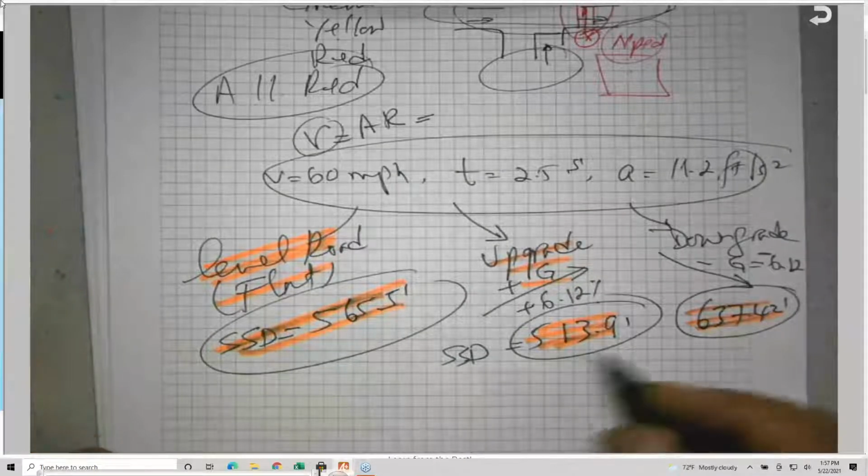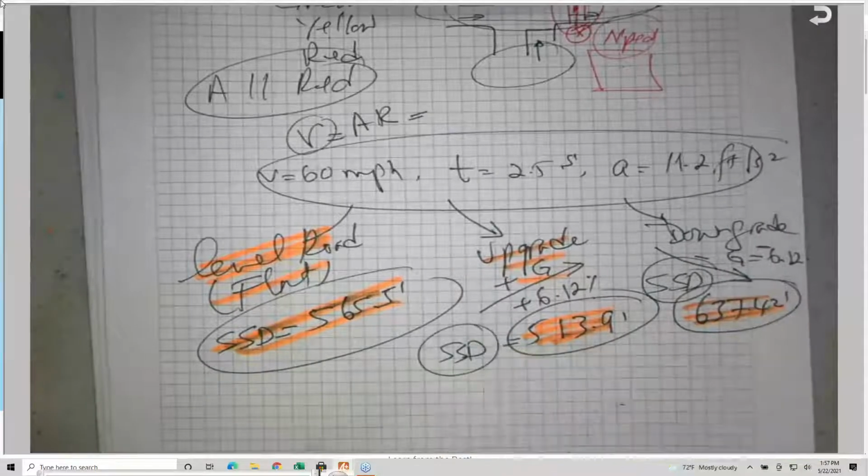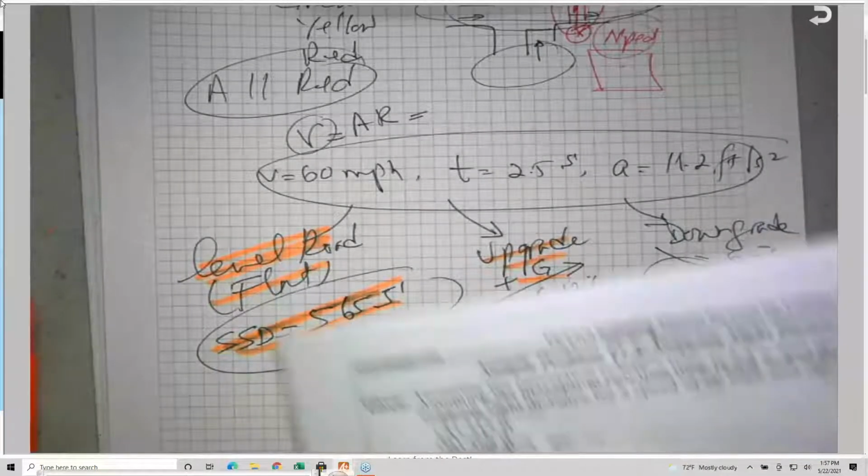This is all this, the SSD, by the way. This is the stopping sight distance. So we need to be aware of all these things. Okay, make sense? And when you receive my notes, please calculate these things one more time and make sure that you really understand all these things, because it could be a target for a question. So stopping sight distance SSD. Okay.